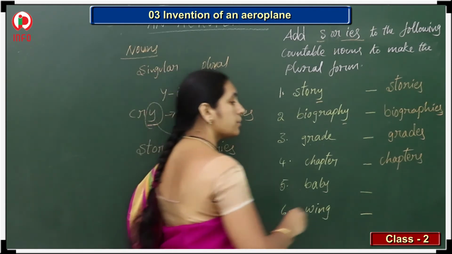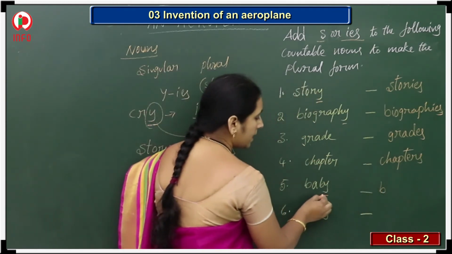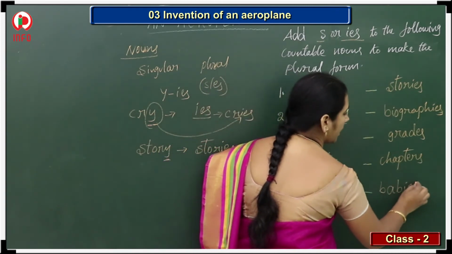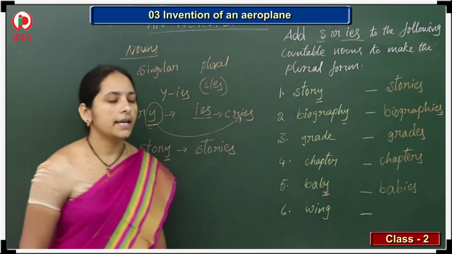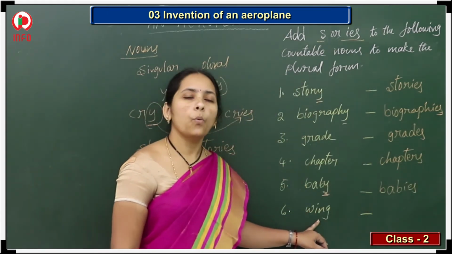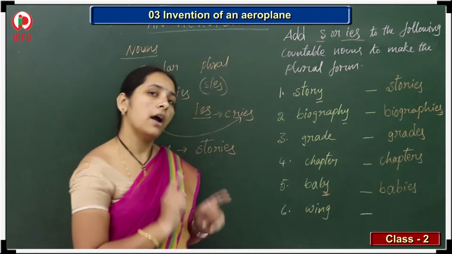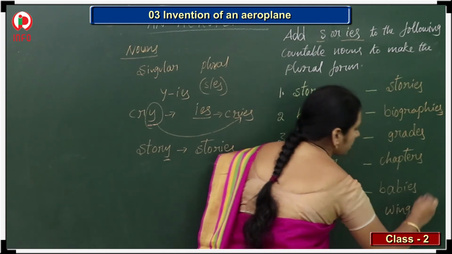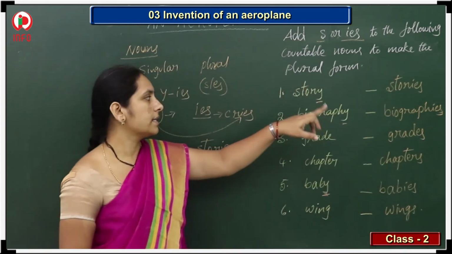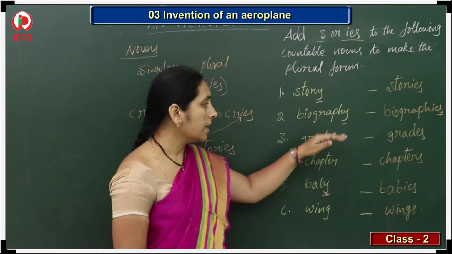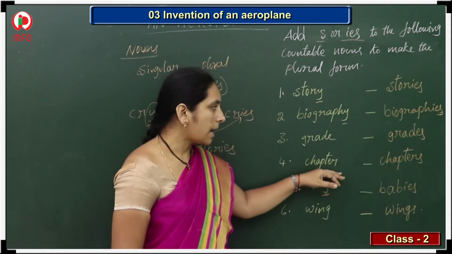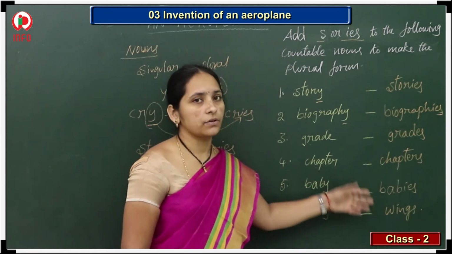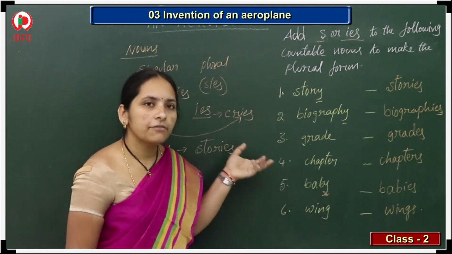So Y is there, then we should write babies, IES. Y should change into IES. And next one, wing. Only one, wing. And plural form for this? Yes, wings. Note it down. So, story, stories, biography, biographies, grade, grades, chapter, chapters, baby, babies, wing, wings. So like this we should write the plural form.